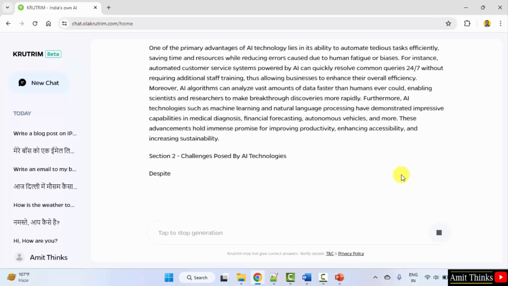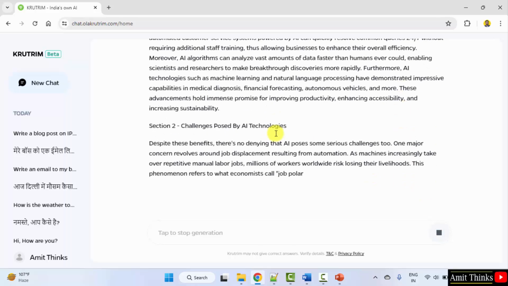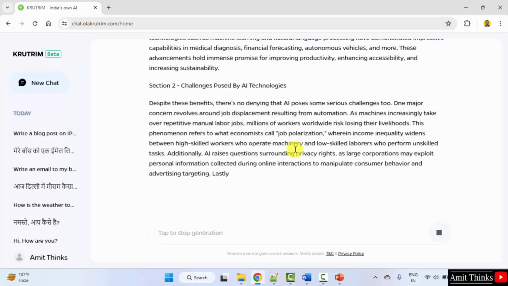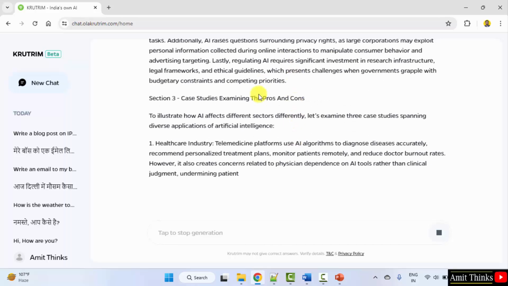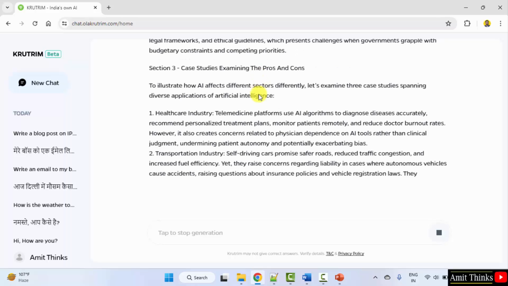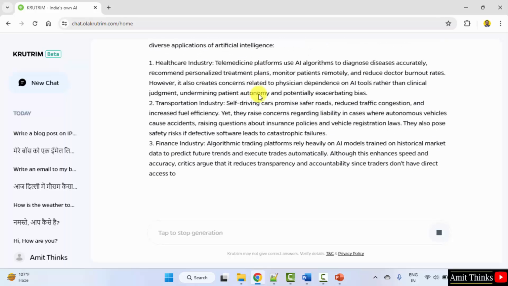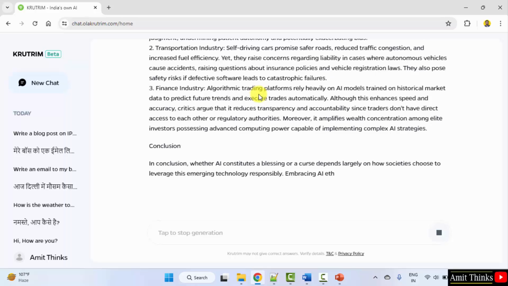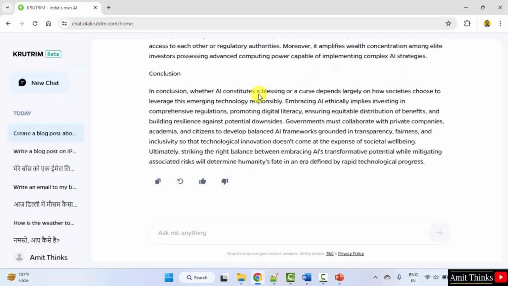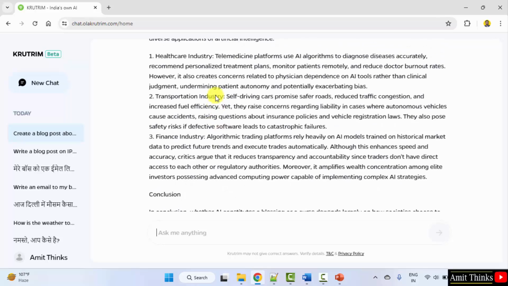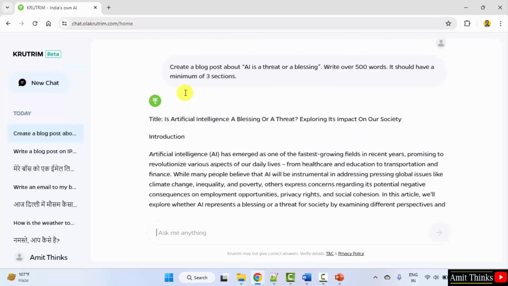So here it is. It is also showing the sections. I have mentioned 3 sections. So let's see. Here is the third section. Okay, and it has also shown the conclusion.